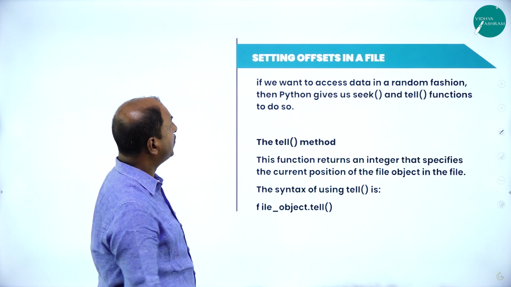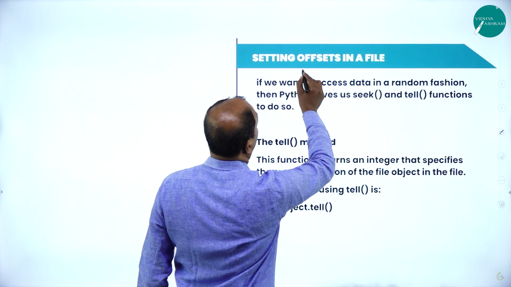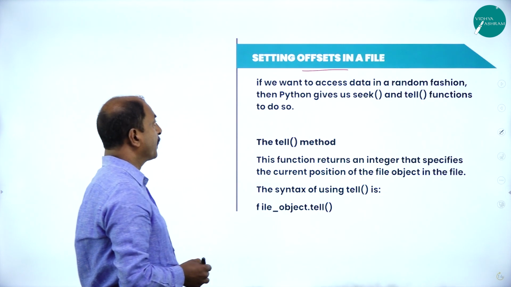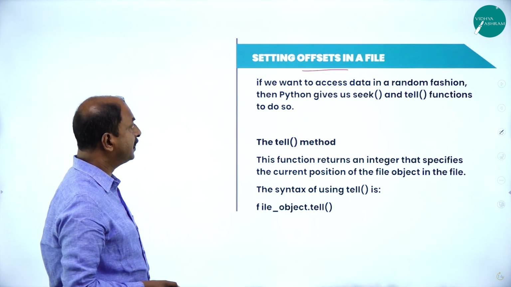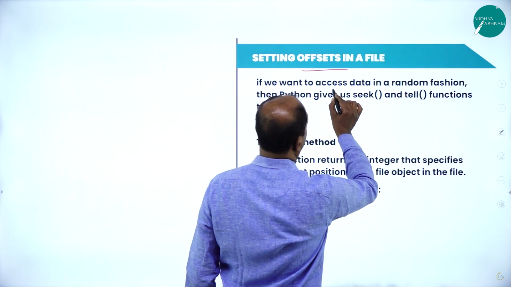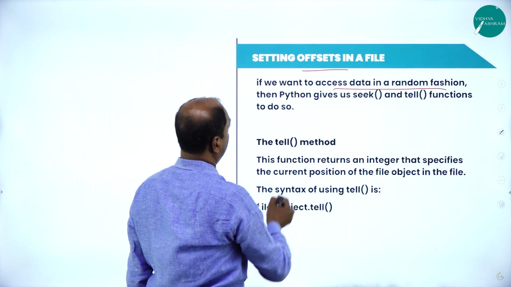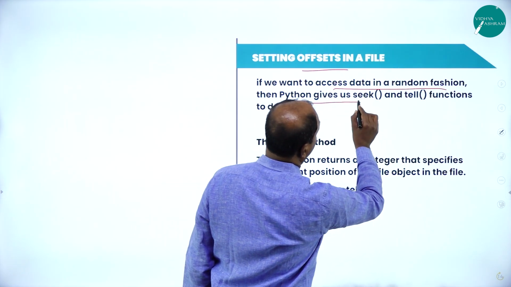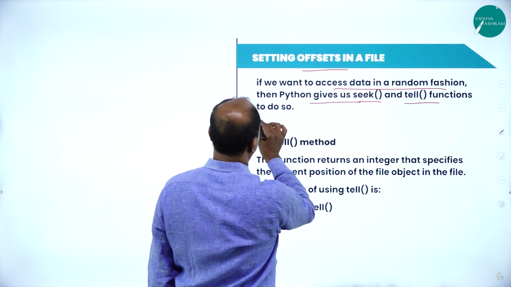Next, we'll move on to the next concept, setting offset in a file. So, let us see the definition of this. If you want to access data in a random fashion, then Python gives us seek and tell functions to do so.